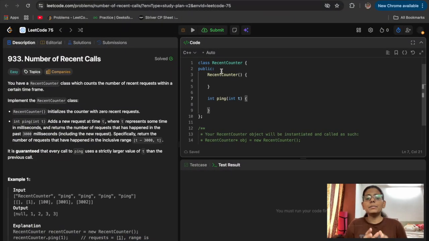So what happened here? We need to remove those outdated calls, and we need to keep only those calls in the range between t and t minus 3000.